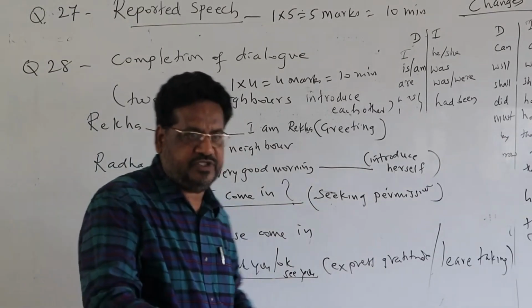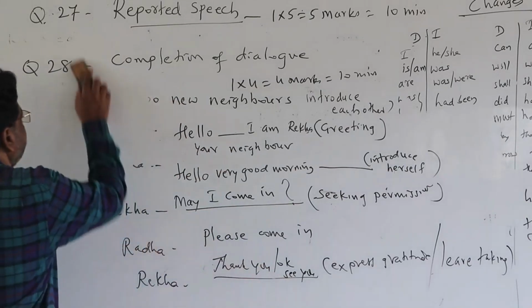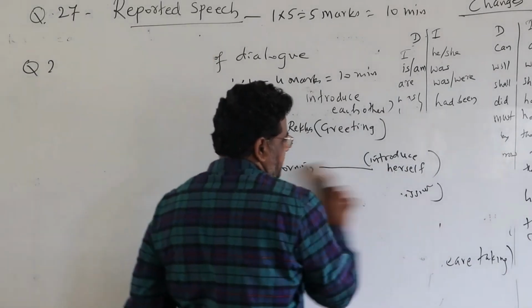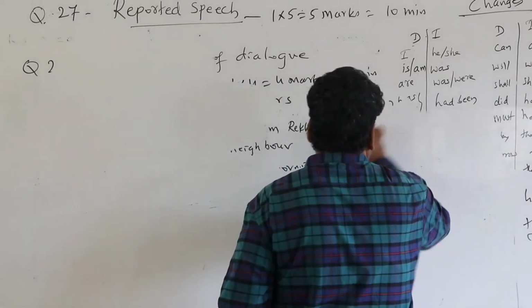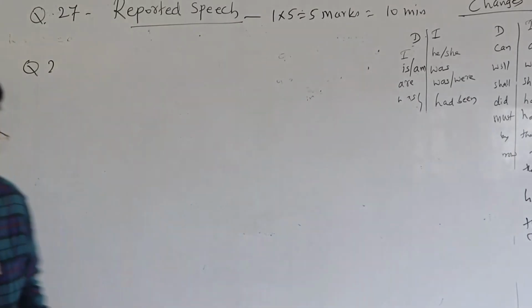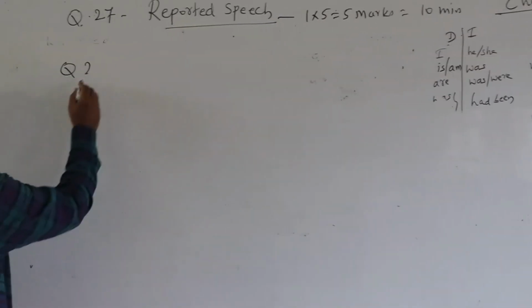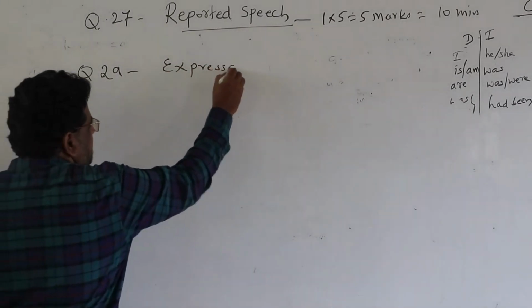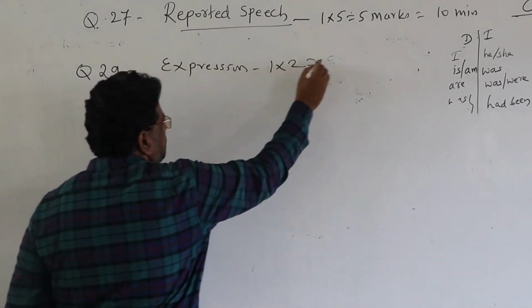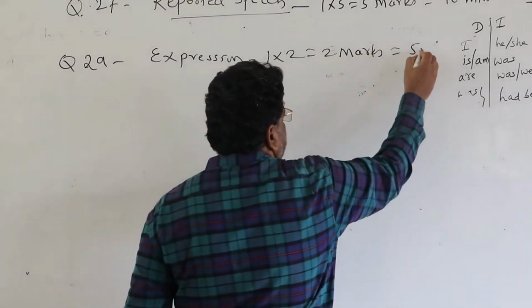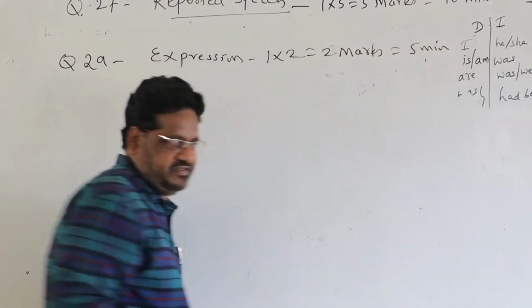Now let's switch to question number 29. It is about expressions. You might have heard the words idioms and phrases. Question number 29, expressions, carries 1 to 2 marks. You have to answer it in less than 5 minutes.